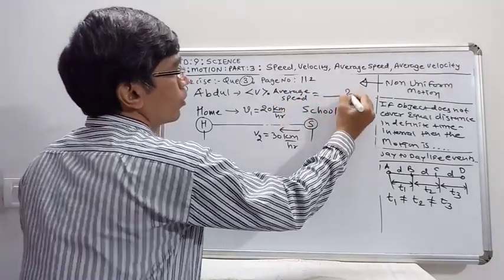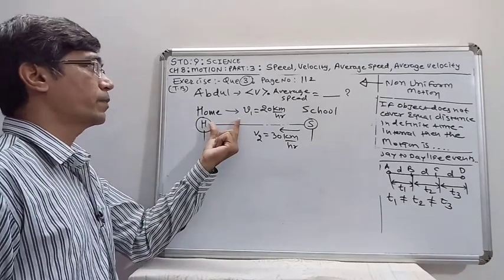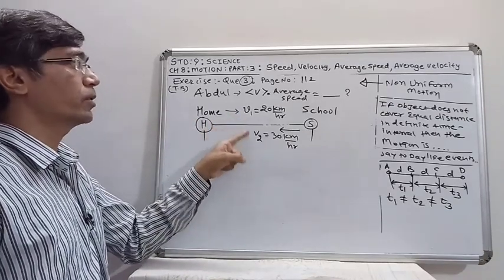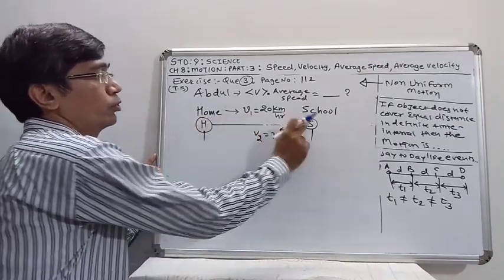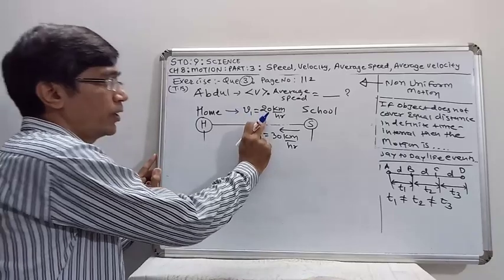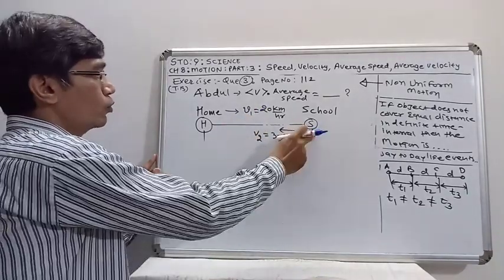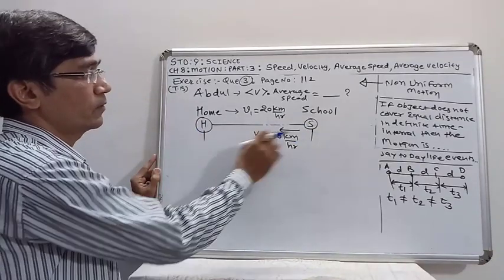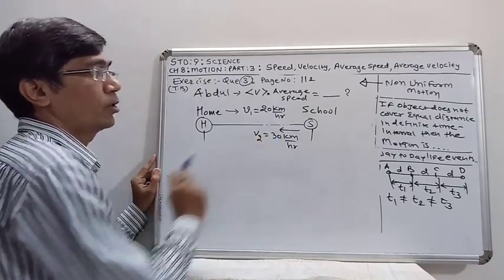Average speed is what? Here we cannot say that the average speed of Abdul's trip is V1 plus V2 upon 2, because from home to the school there is more traffic, so his speed is 20 km per hour, and from school to home, as the traffic is less, the speed becomes greater, 30 km per hour.